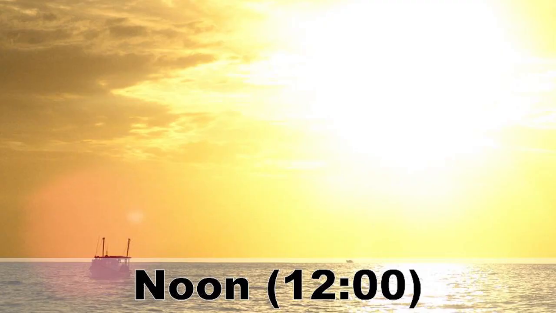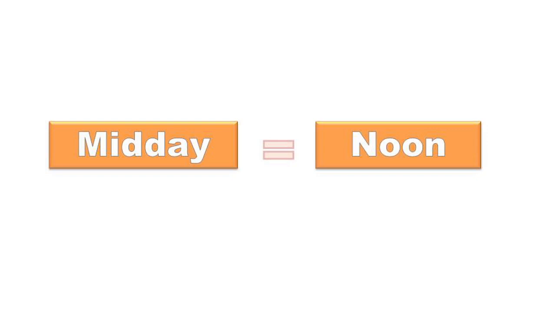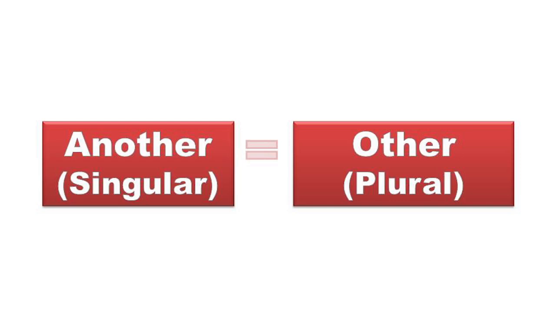Repeat. Another. Noon. Explanation. The word another means one other. Example: another word for midday is noon. Both midday and noon mean the same thing. We use another for singular and other for plural.